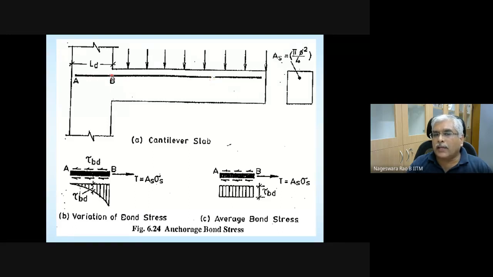So that is the reason we are going to provide some length beyond that point. This is what is called the theoretical cutoff point. Actually, steel is only required up to this point.